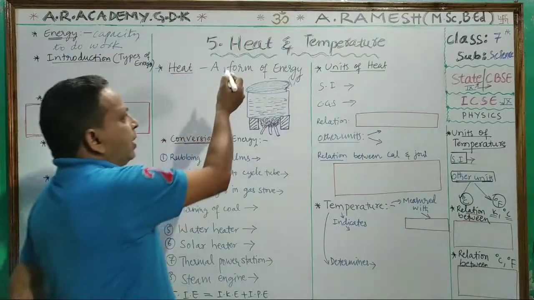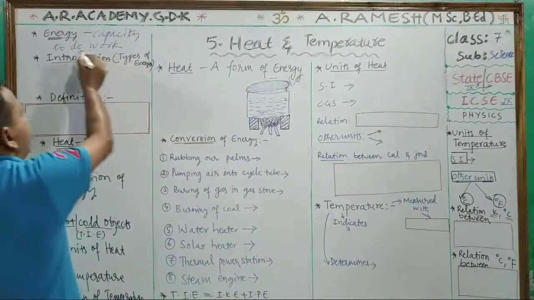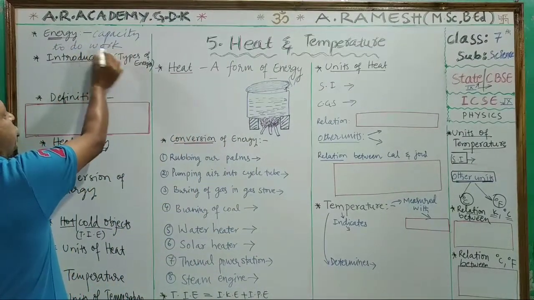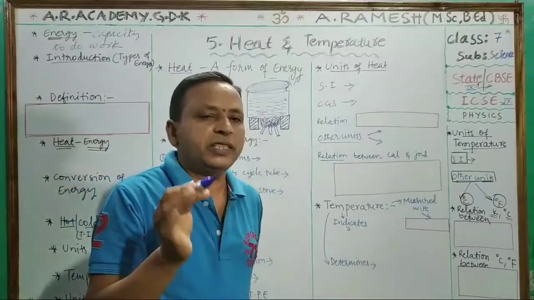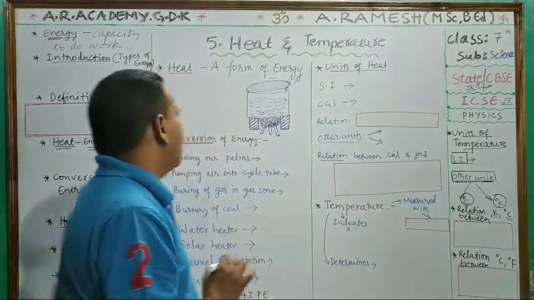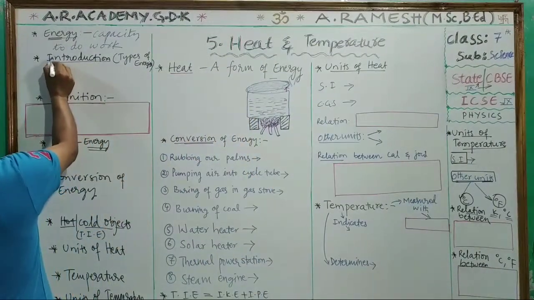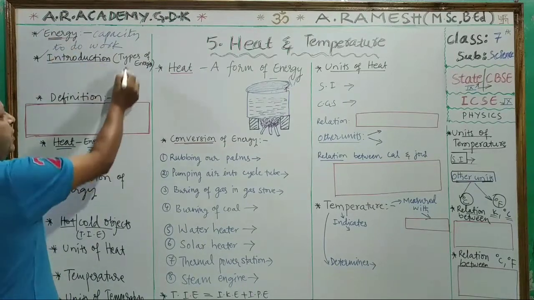Because our lesson name, heat, is also one of the energies. That's why I told the energy concept. The form which has the capacity to do some work is called energy. Heat is also one of the energies, so as a part of the introduction we are discussing all these things.